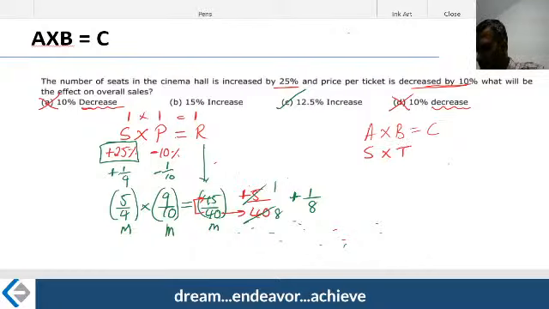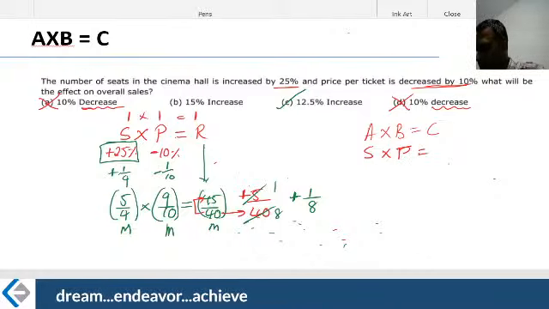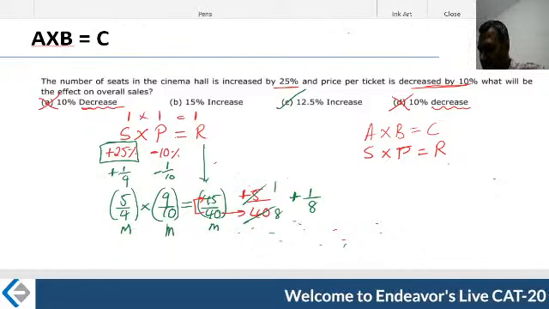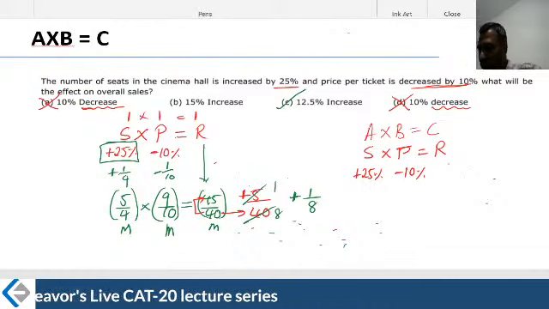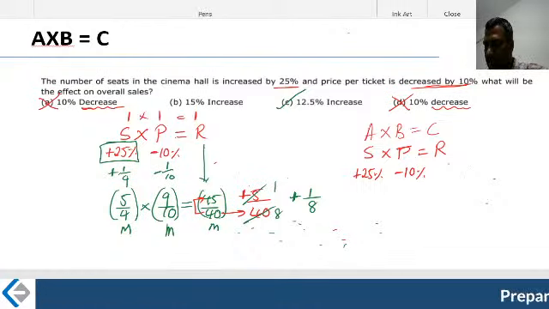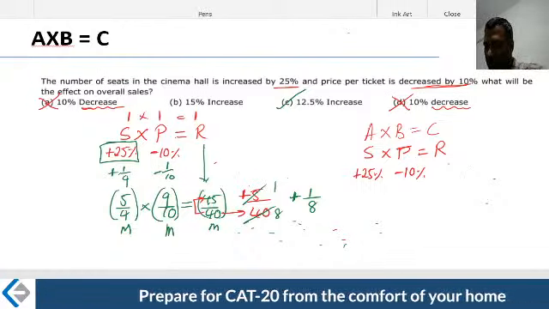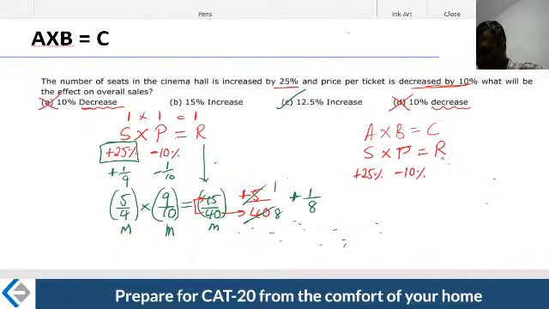We are talking about price per ticket. So C should be equal to what? It is nothing but the sales revenue that is generated. What happened to the seats? Seats are increased by 25%. What is happening to the price? The price of the ticket is decreased by 10%. Therefore, the author is asking, can you tell me what is the change that is seen in the revenue?